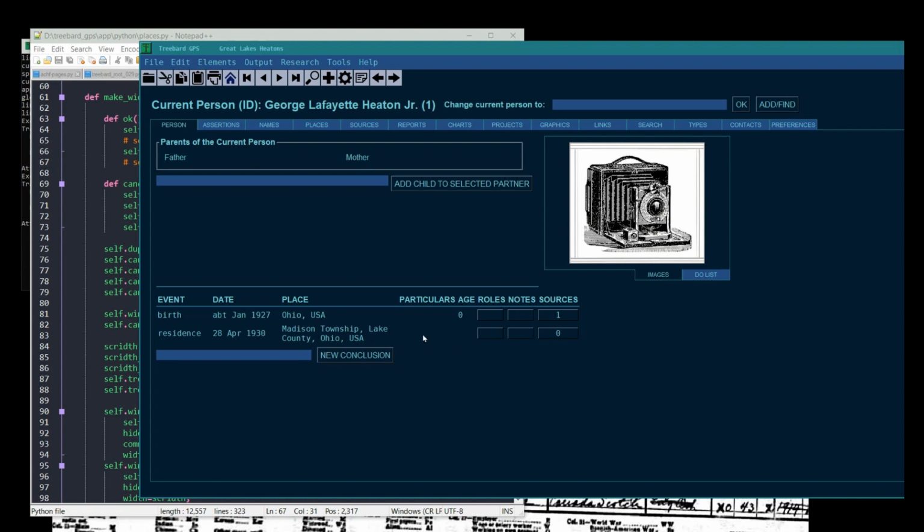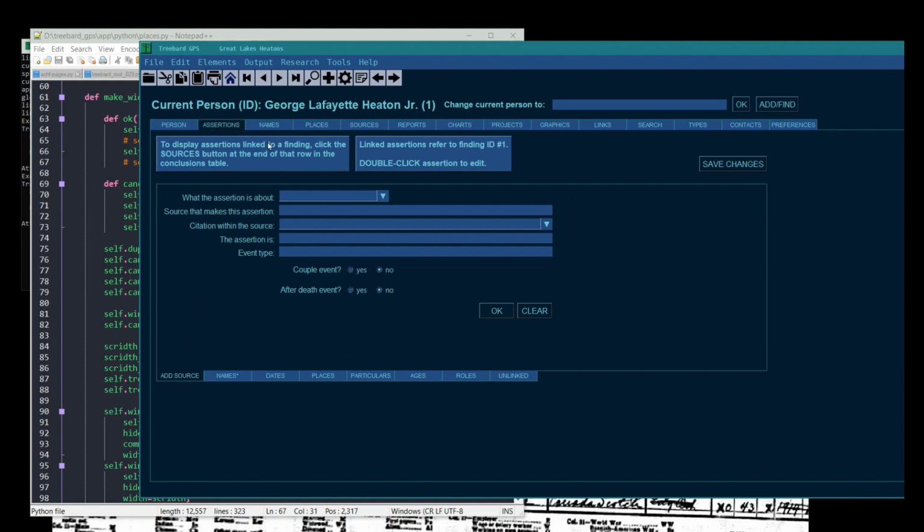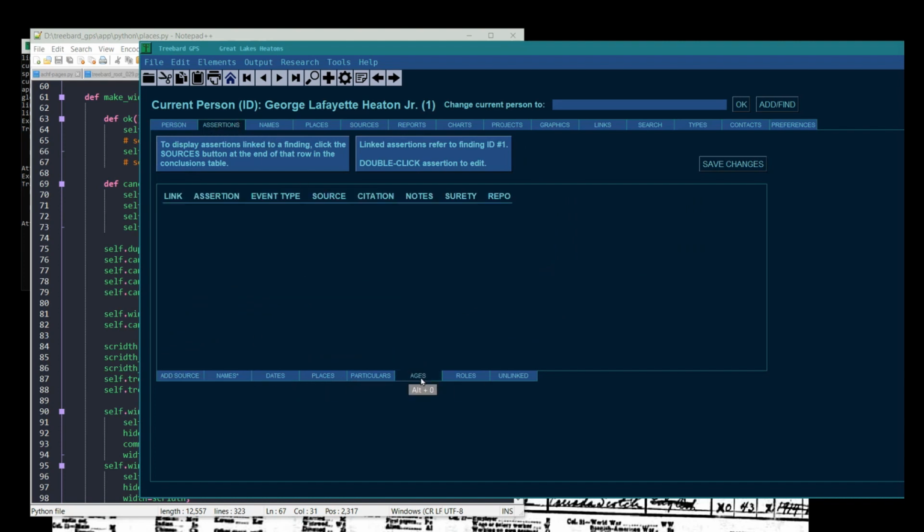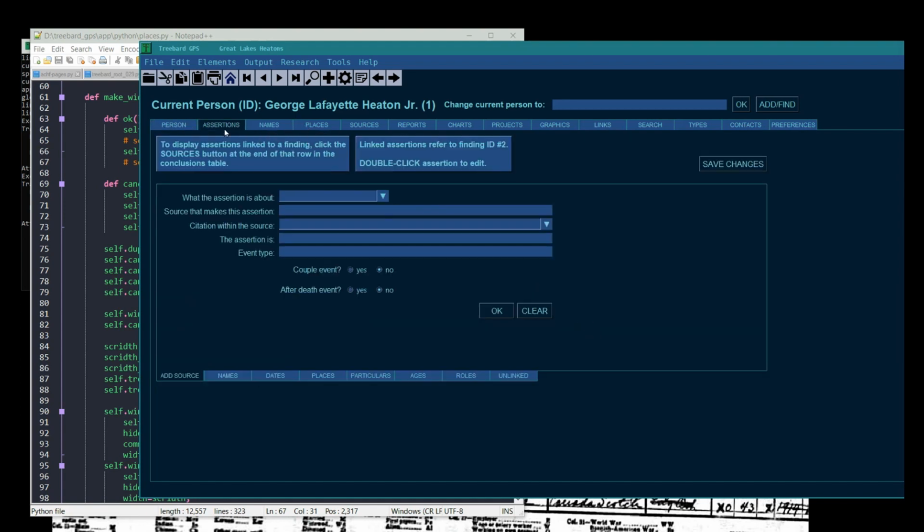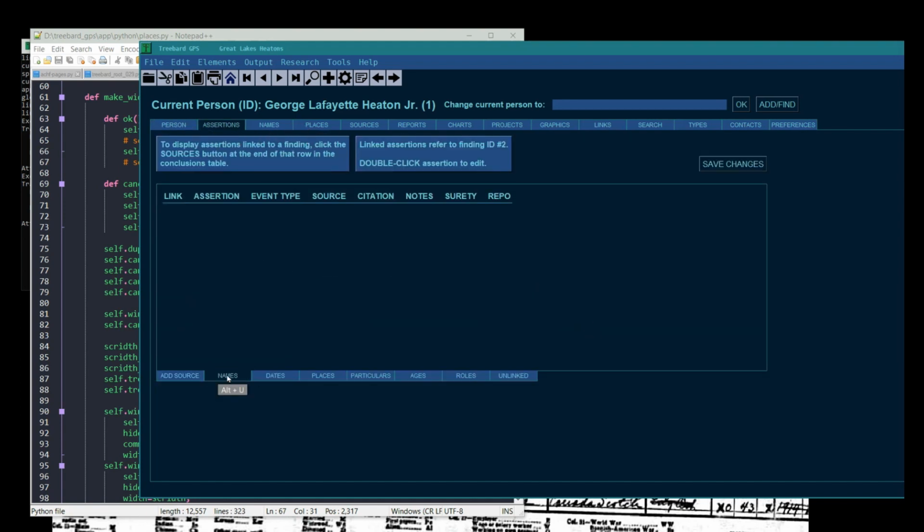All right. Now, residence particulars. You don't have to put anything there if you don't want to. Put anything you want here. Okay, now what's our source on this? You got to click this line to put your assertion in the right place. We're going to do an assertion about one of these conclusions. We got to click this line so that we don't put our age assertion over here. Now you see we've got nothing over here on names because this is a new table. This is a new assertion table.